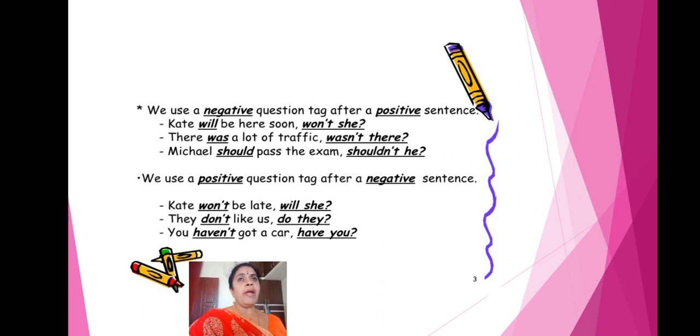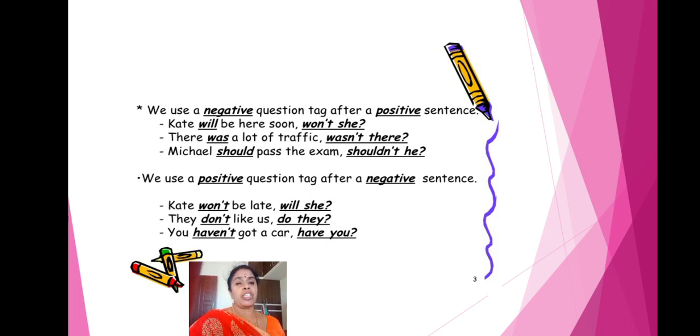When you have to write the positive question tag, see below, it is there. We use a positive question tag after a negative sentence. If the sentence is positive, the question tag has to be negative. If the statement is positive, you write a negative question tag. Here the sentence is negative, but you are writing a positive question tag. The same you can see here. Kate won't be late. What have you written? Will she. Will she is a positive question tag, isn't it?